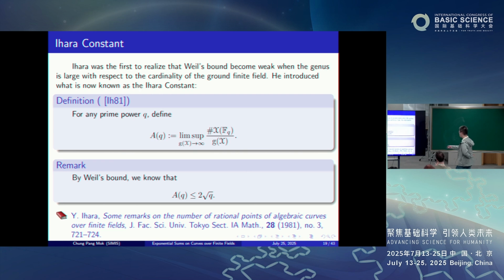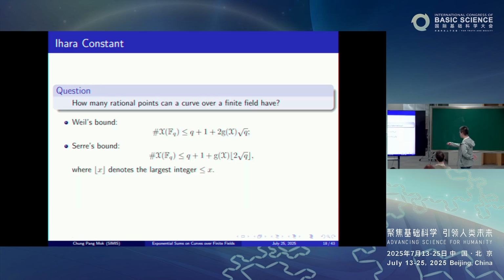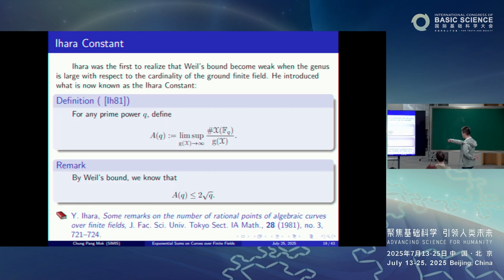So A of q is the lim sup, as the genus tends to infinity, of the number of F_q-rational points of X divided by the genus of X. So it's an absolute constant that depends only on q. And by Weil, remember q is fixed, and then g tends to infinity, so you immediately see that Weil gives us this upper bound, namely the Ihara constant A of q is less than or equal to 2 times the square root of q. But this is certainly not optimal.